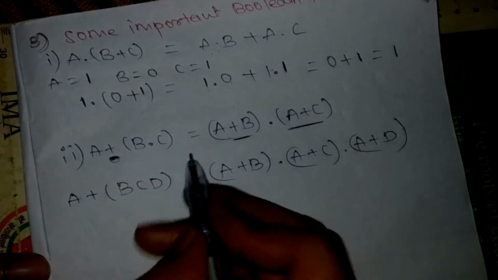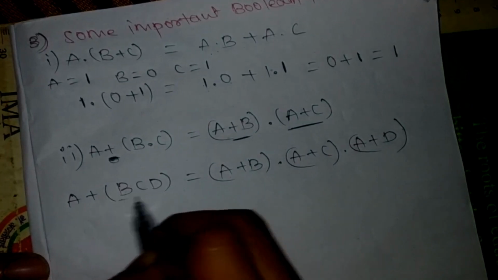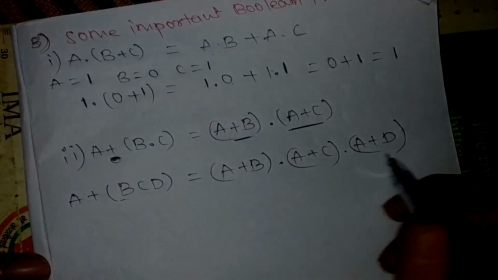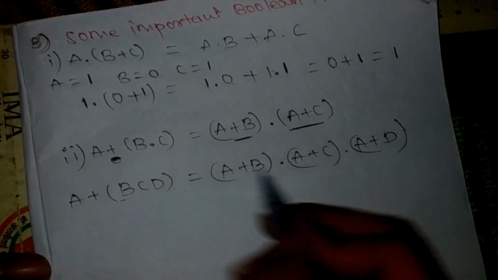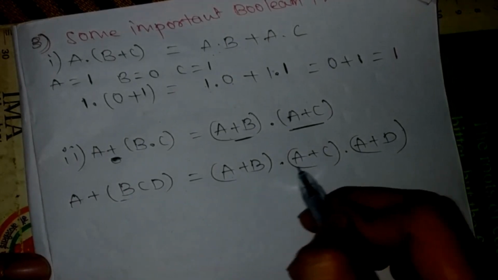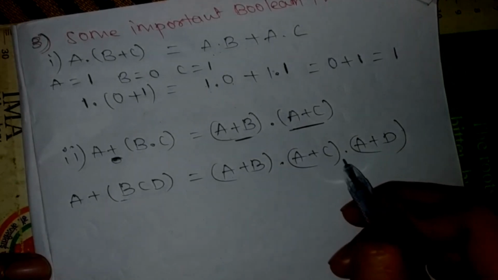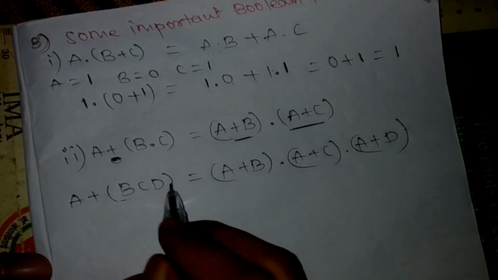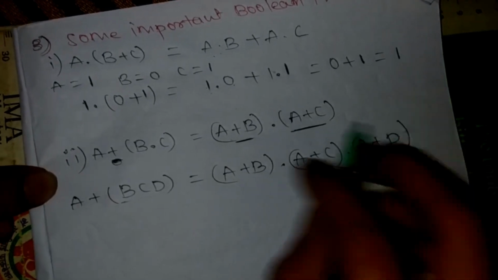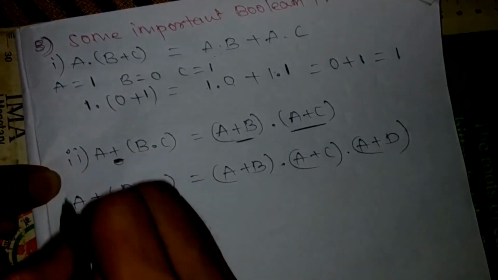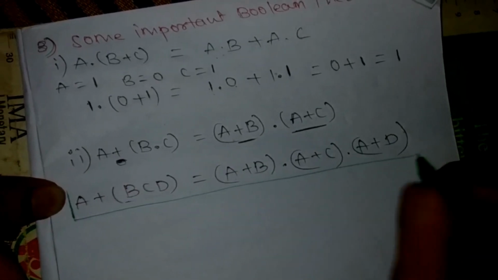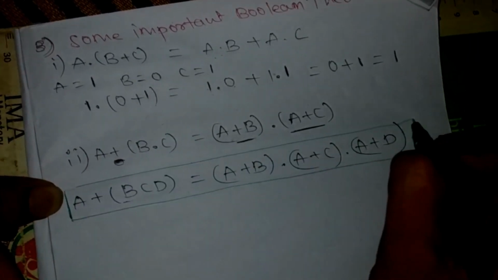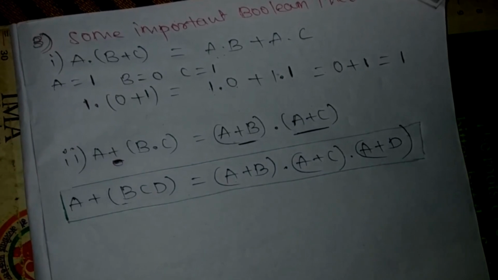You can see over here how many terms are there in the second term, those many terms we have got in the output. That means in between all these terms, the AND operation is used. So I hope all of you got this. I am going to take this into the columns. This is the most important property that we are going to use in future.